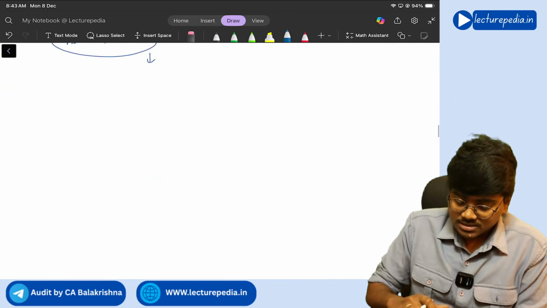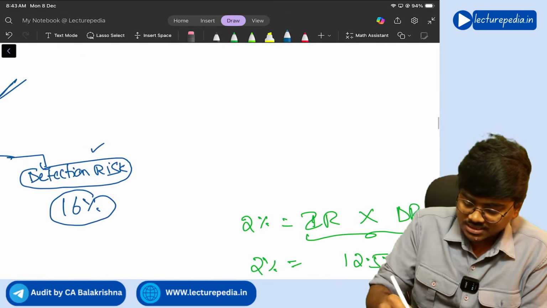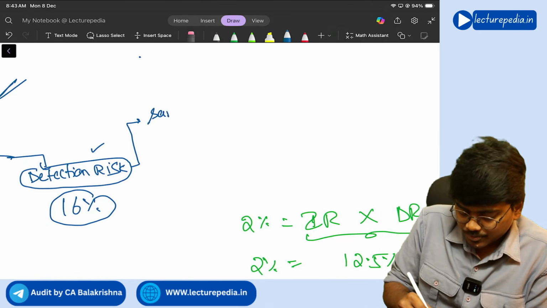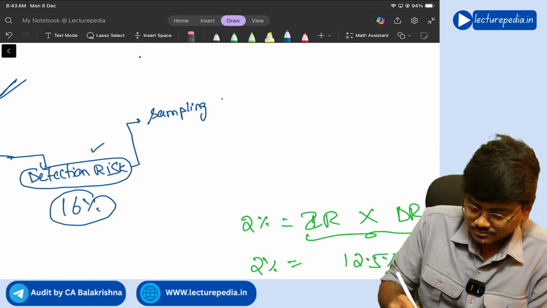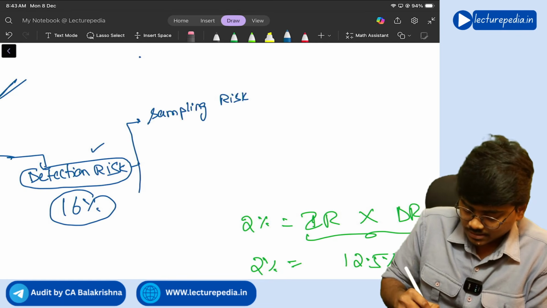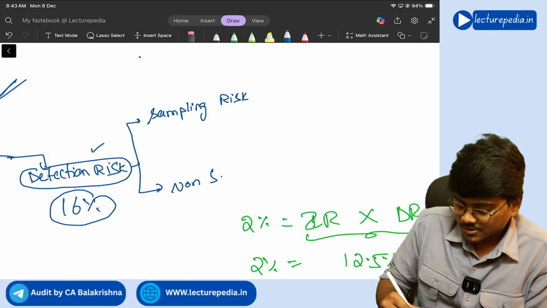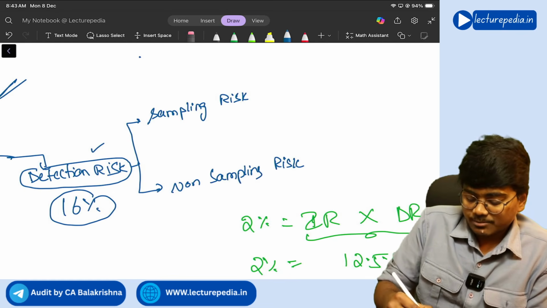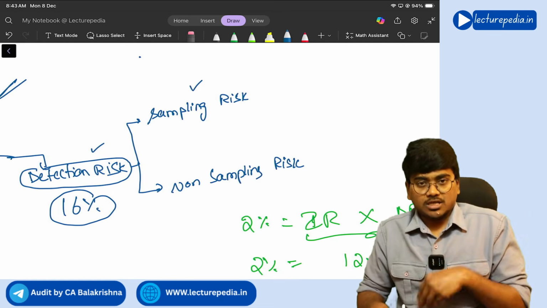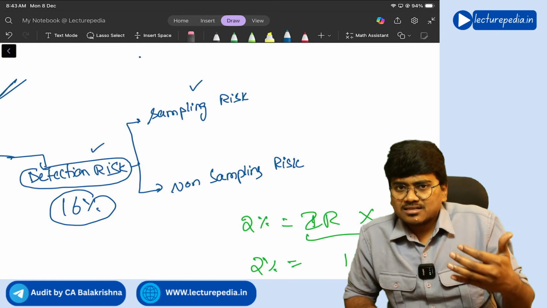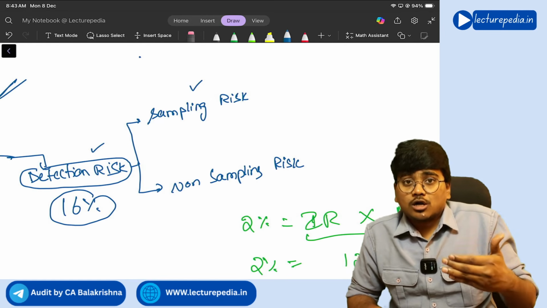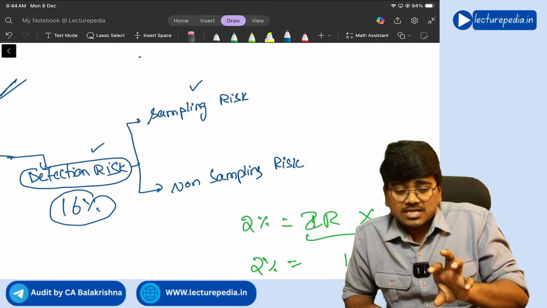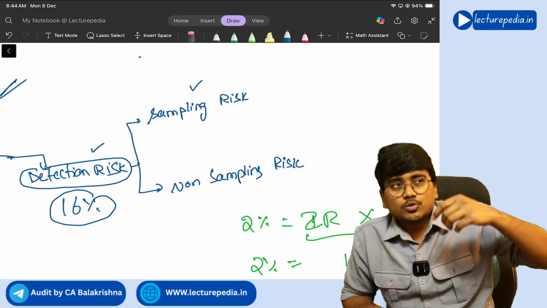Another thing, this detection risk, you can further classify it into sampling risk and non-sampling risk. The sampling risk will be discussed in SA 530. See, if you are taking a sample, then you are not verifying complete information, complete population. Based on sample, you are arriving at a conclusion on population.